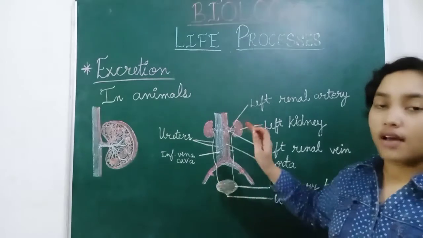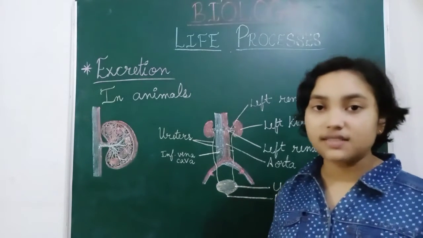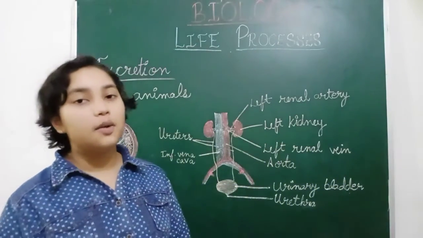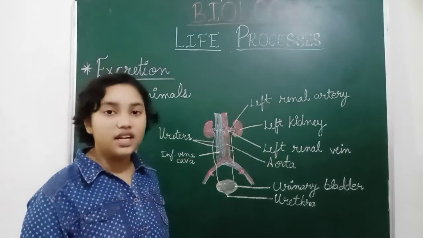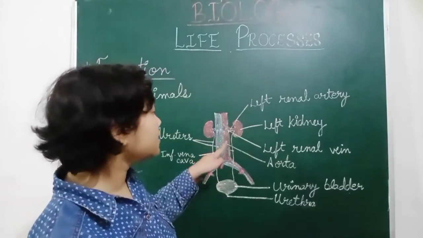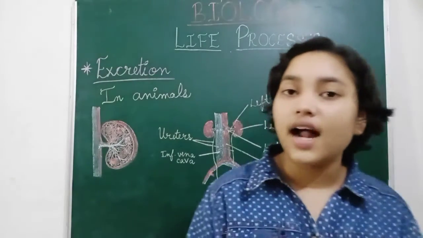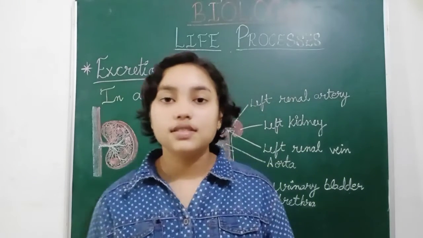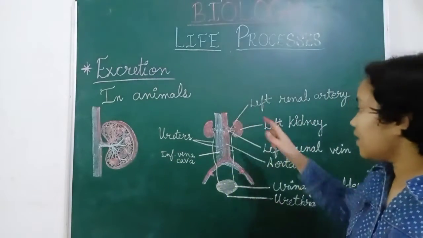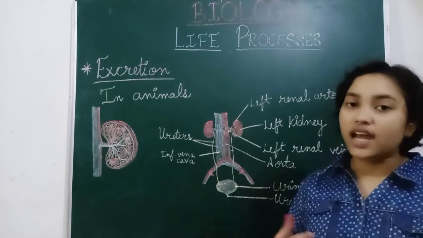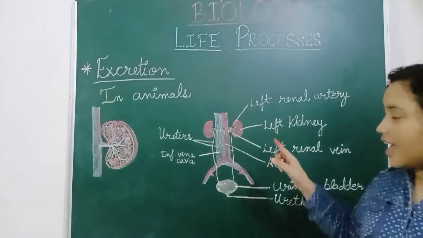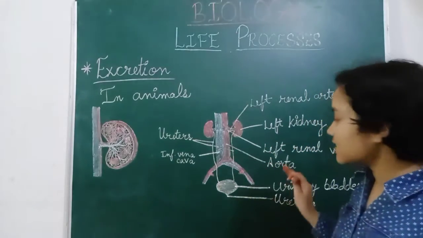So now the blood is pure. When the blood is filtered, when urea, uric acid, amino acids and such nitrogenous wastes are removed, then it is carried by this red artery, the aorta. It is the major artery which carries blood to the lower part of the body. So the impure blood comes into the kidney, and when it is pure, it moves to the artery, carrying pure blood. So this is the excretory system.